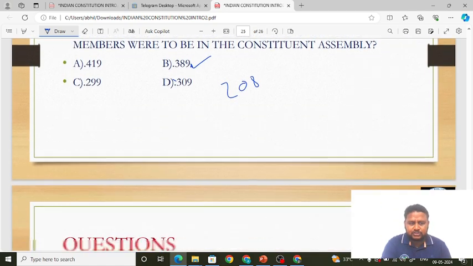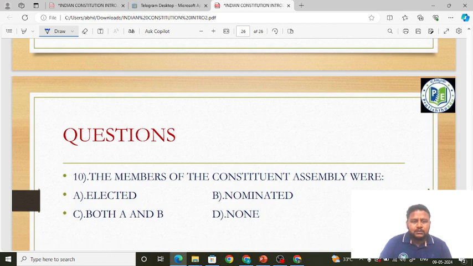Okay, friends. Last question for the day. The members of the Constituent Assembly were: elected, nominated, both A and B, or none. It is asking how the members of the Constituent Assembly were selected. The Cripps Mission itself said, you have read the point in the proposal, and even the Cabinet Mission said the same thing.